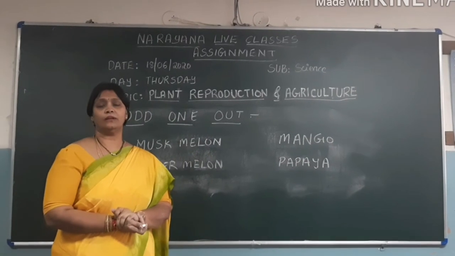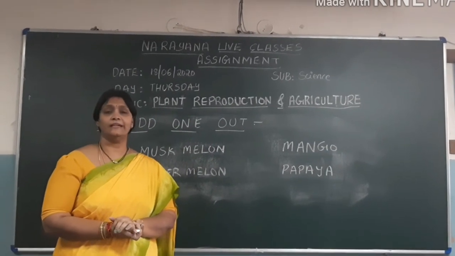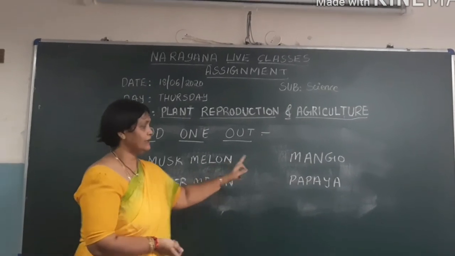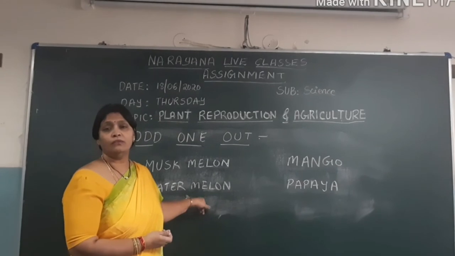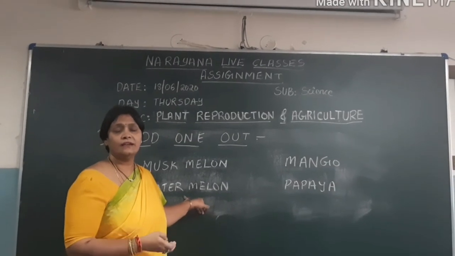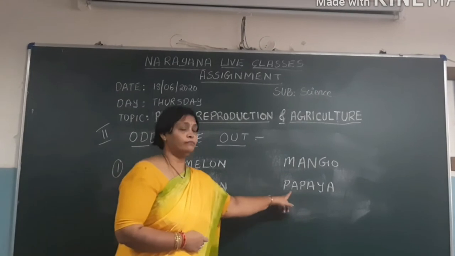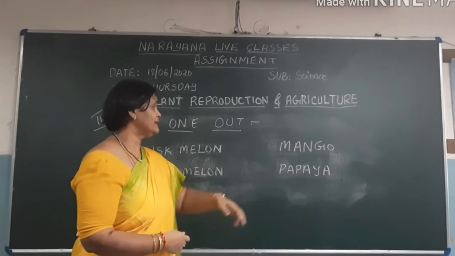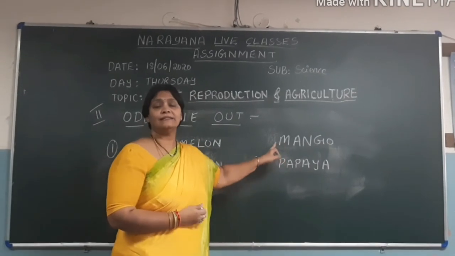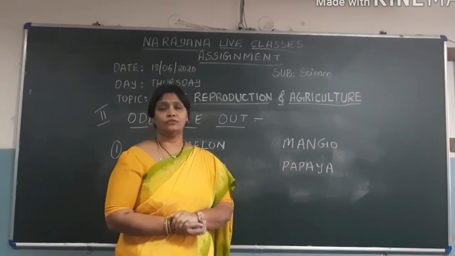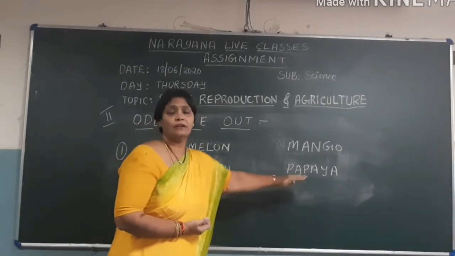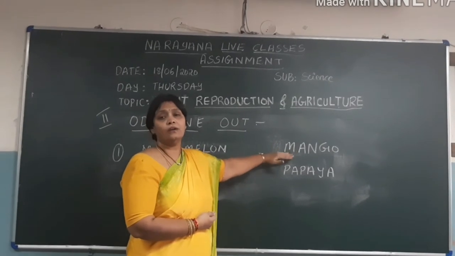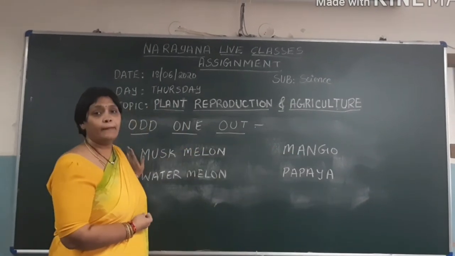If you see, the muskmelon has seeds obviously, but there are many seeds in muskmelon. Correct? Many seeds. When it comes to watermelon, even watermelon has many seeds inside it which look black in color. When you go for the papaya, papaya also has many seeds in it. The leftover one is mango. Mango has a single seed in it. Correct? So all the remaining three are having many seeds in it except mango which has only a single seed in it. So the odd one in this question is mango.